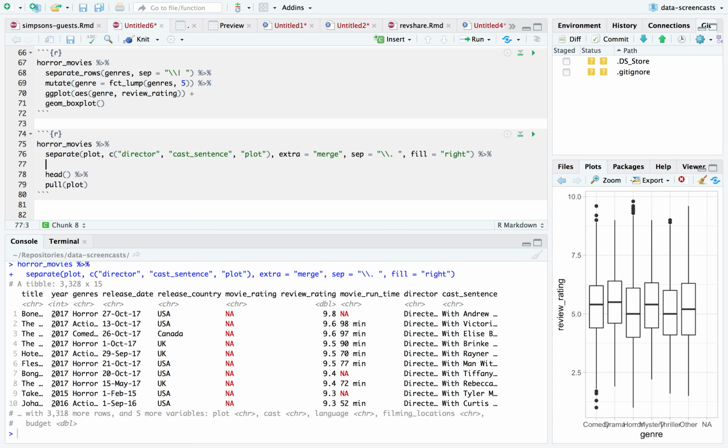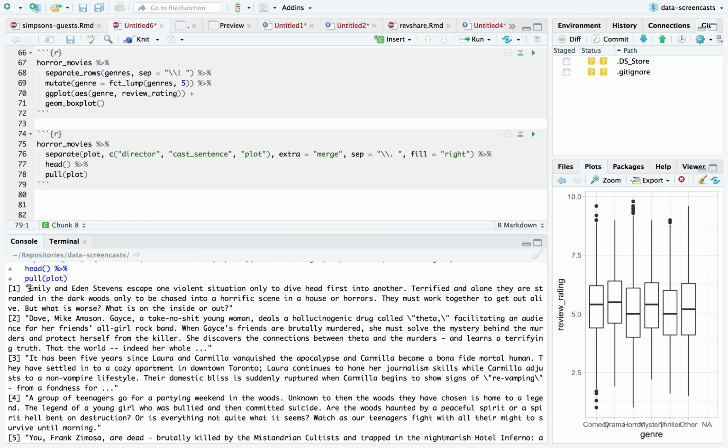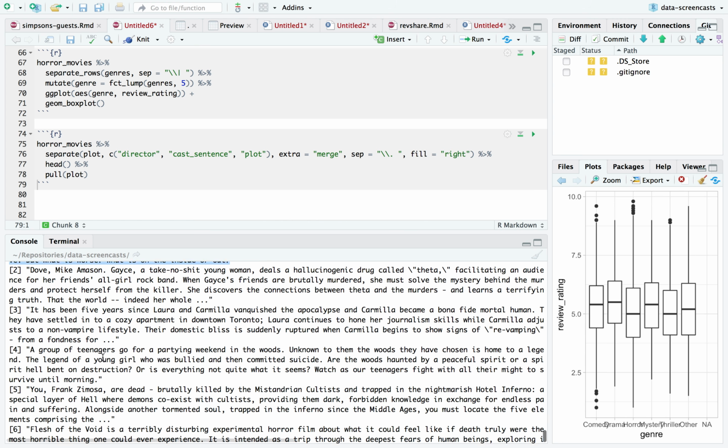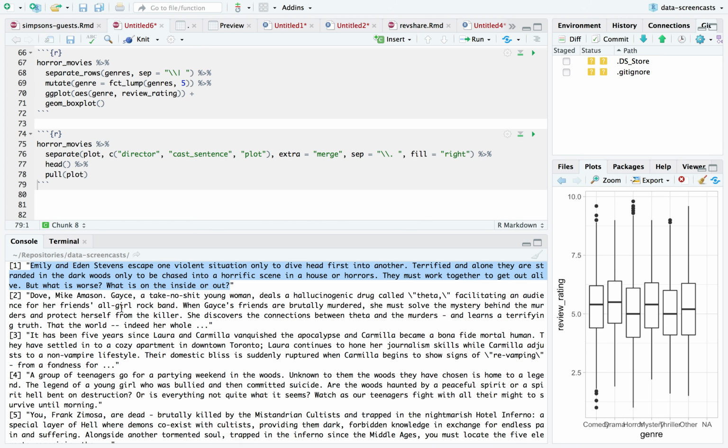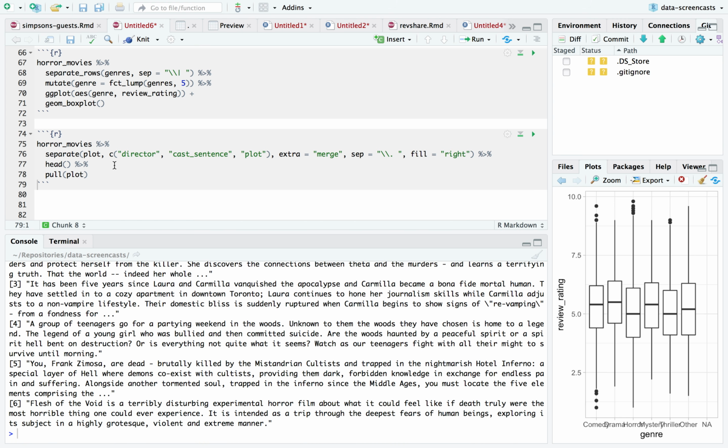Okay, and why did I do that? Because now if I pull the plot, I always just get starting from this sentence. Okay. All right, so that lets me separate out the plot.